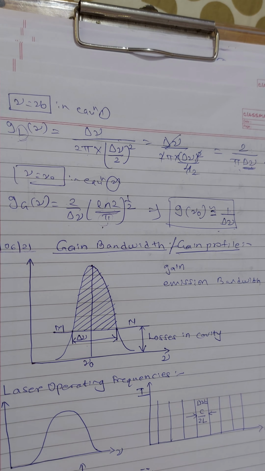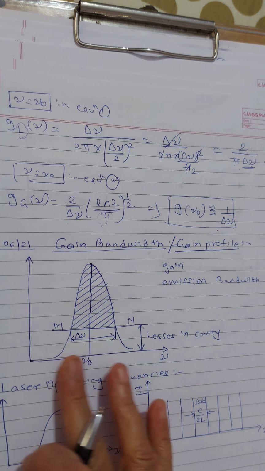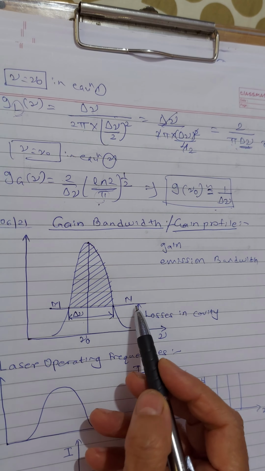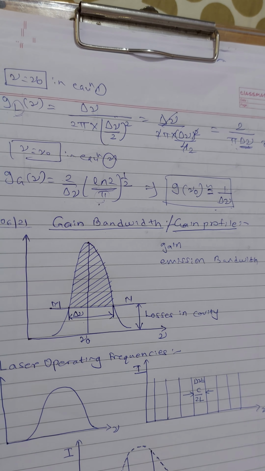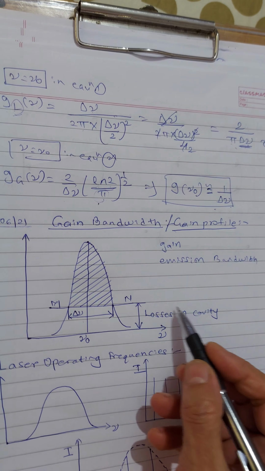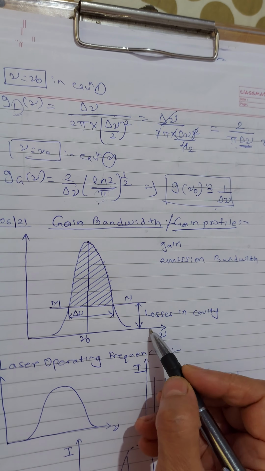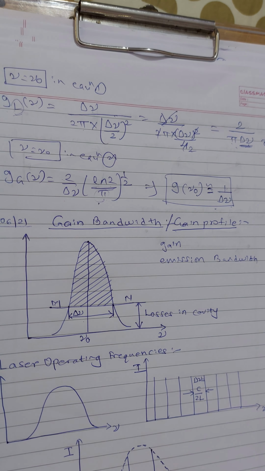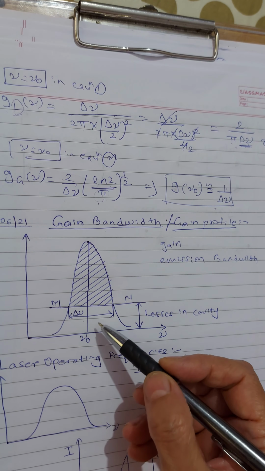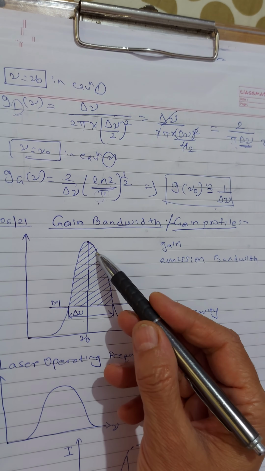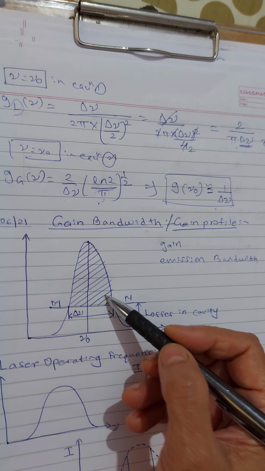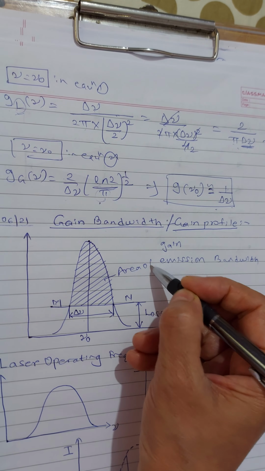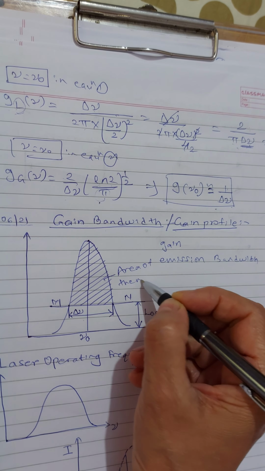Now this figure shows a typical gain profile. That's what I showed over here. In this I showed you the line MN. So line MN indicates what? The cavity loss level, the losses in the cavity. This will limit the gain. And the curve above the line includes this part, meaning the area of the net gain of the laser. So we can name it the area of the net gain.